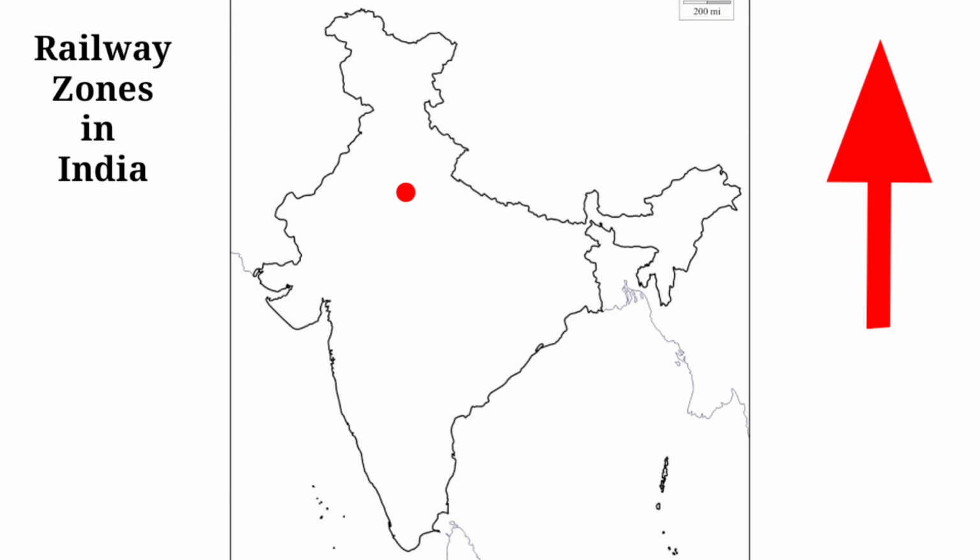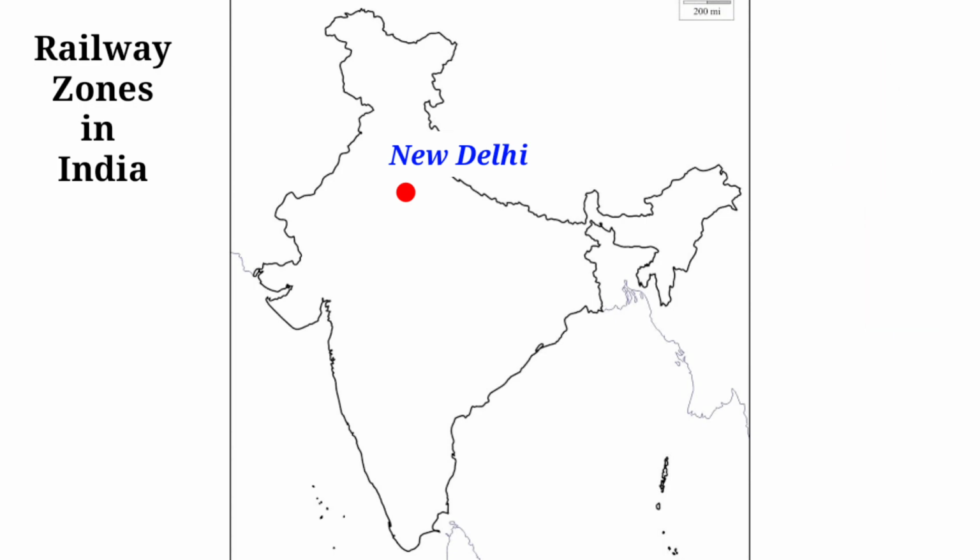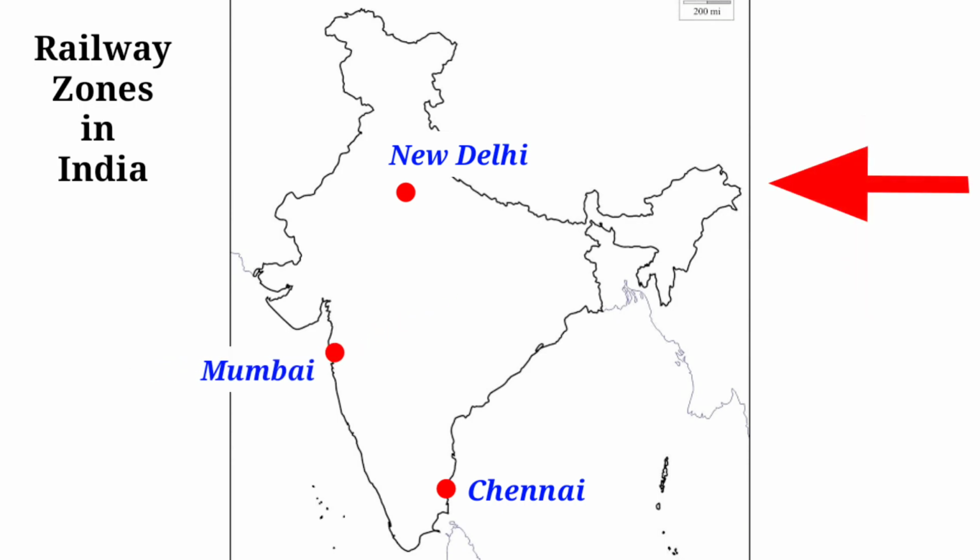Headquarters of Northern Railway is New Delhi. Headquarters of Southern Railway is south side here, Chennai. Headquarters of Western Railway is Mumbai, and headquarters of Eastern Railway is Kolkata. The direction we can remember, it is enough.